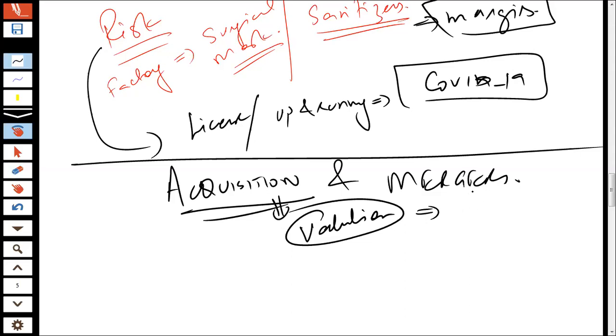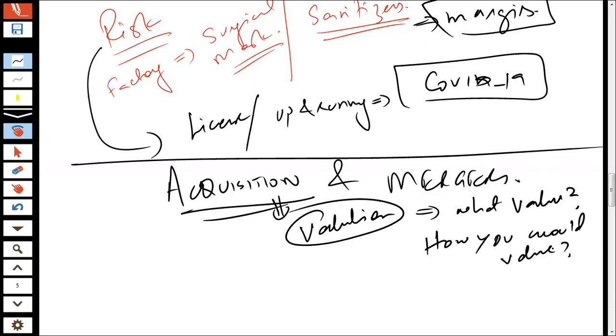Basically, number one is at what value you would be purchasing a business, and at the same time how you would value a business. So these are the two important things that we need to understand.